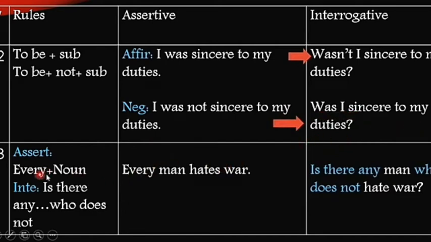Number 3, every plus noun in an assertive sentence becomes is there any ... who does not in an interrogative sentence. You must have seen this term in affirmative to negative rules also. It's almost similar to that rule. For example, every man hates war. So instead of every, we are going to use is there any, plus subject, and then we are going to use who does not, then the rest of the sentence, hates war. Is there any man who does not hate war?